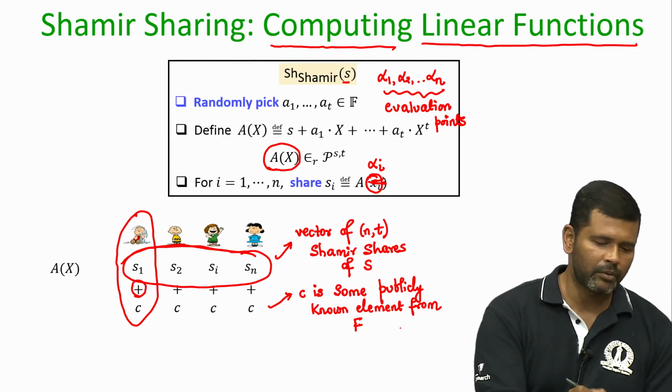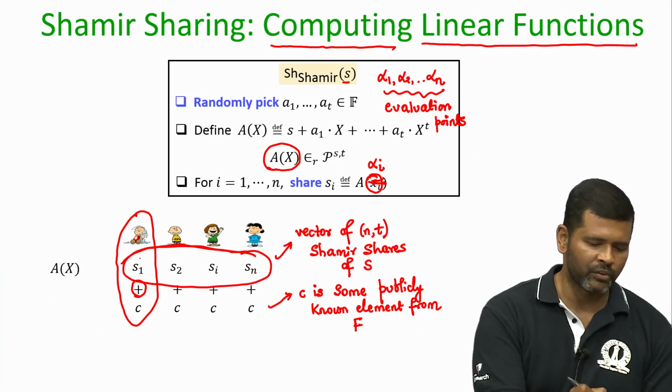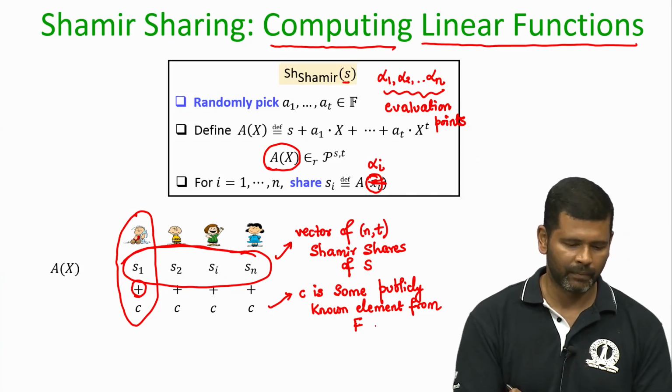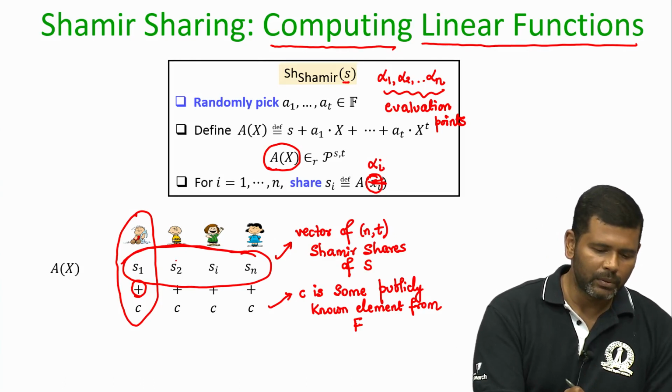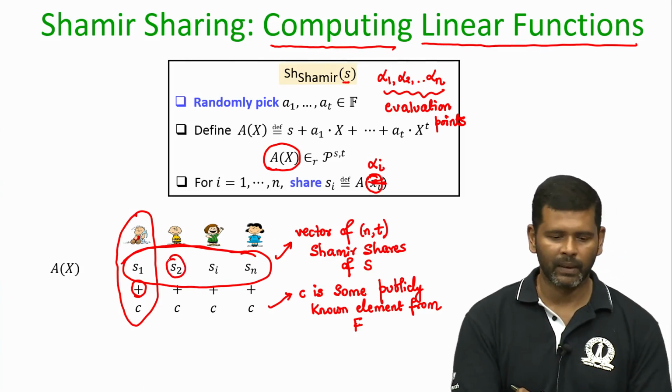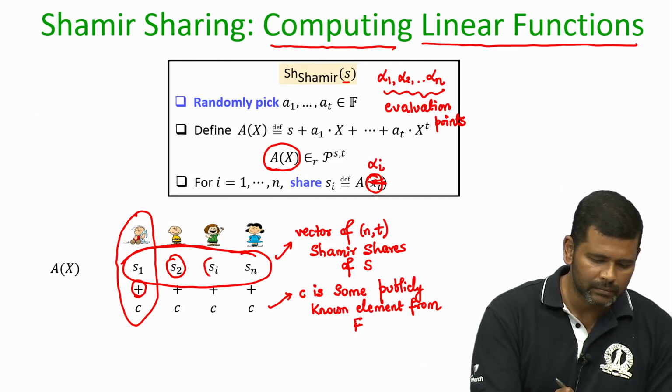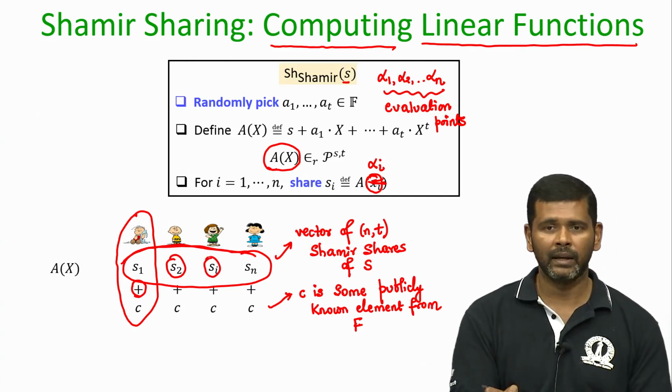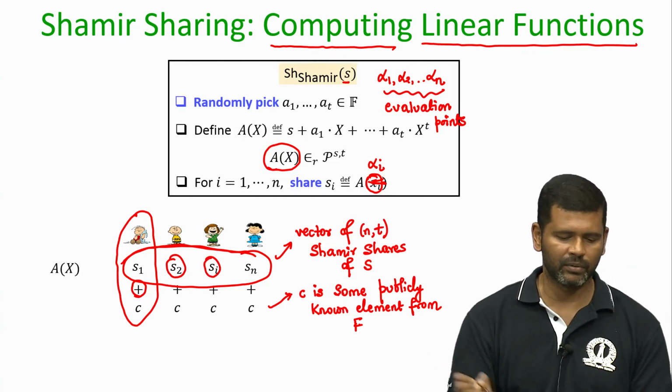So, P1 takes the value s1 and adds the element C. In parallel, P2 takes the value s2 and adds the value C. In parallel, the ith party Pi takes the share si and adds the value C, and so on.